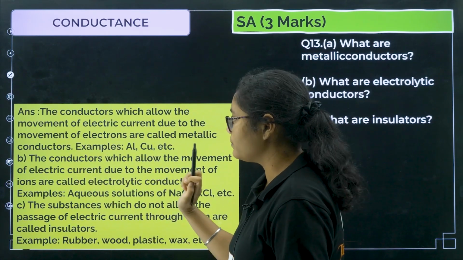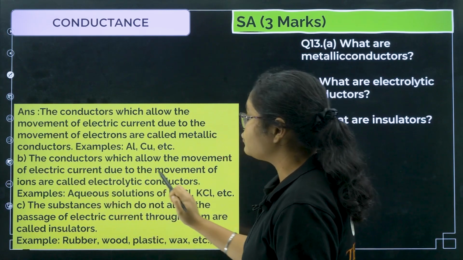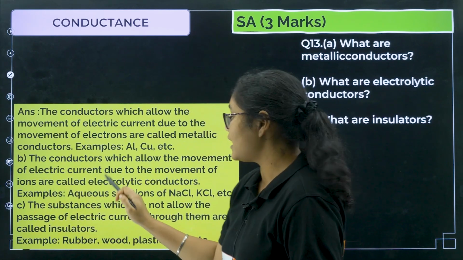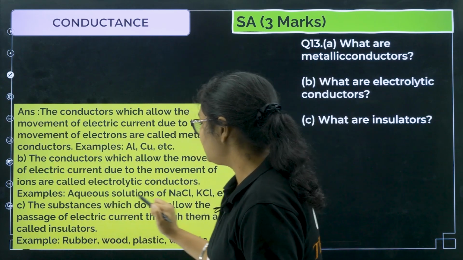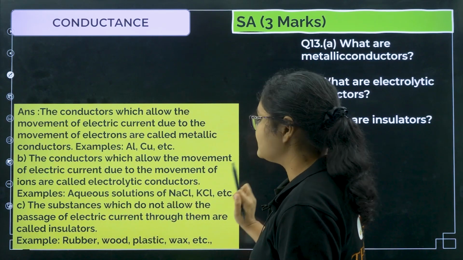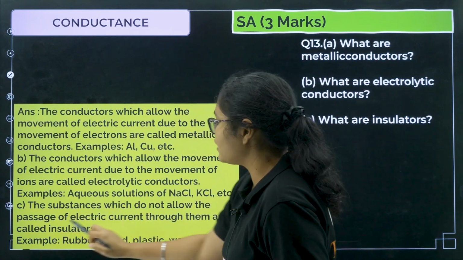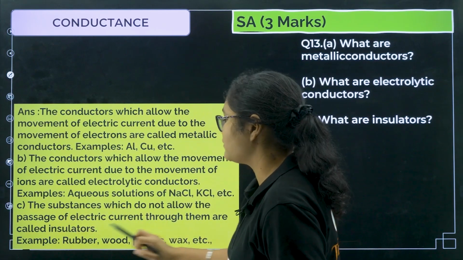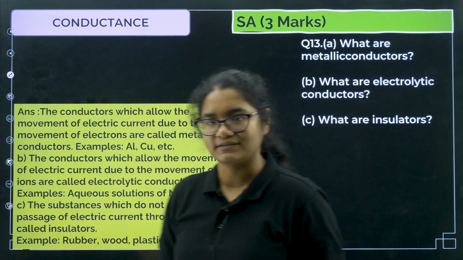Example, aluminium, copper. Next, the conductors which allow the movement of electric current due to the movement of ions are called electrolytic conductors. Example, aqueous solution of NaCl, KCl, etc. Next, insulators: the substances which do not allow the passage of electric current through them are called insulators. Example, rubber, wood, plastic, wax, etc.